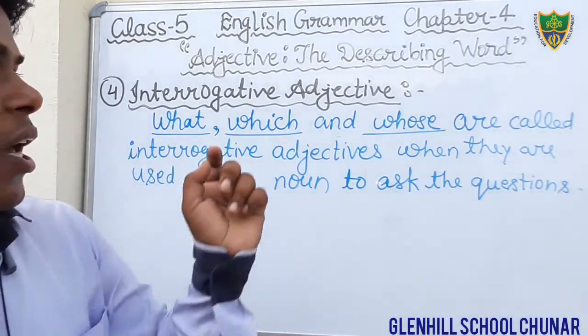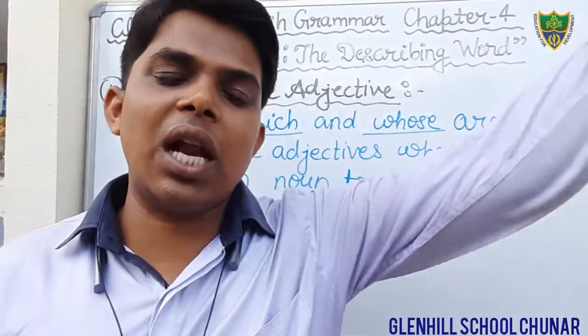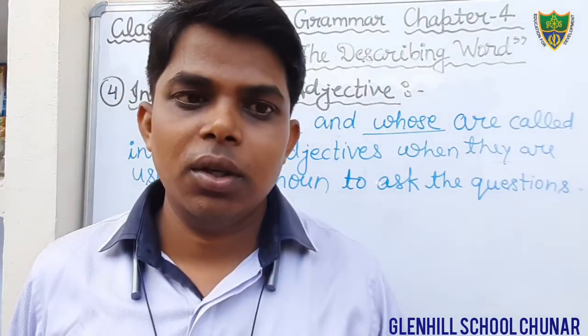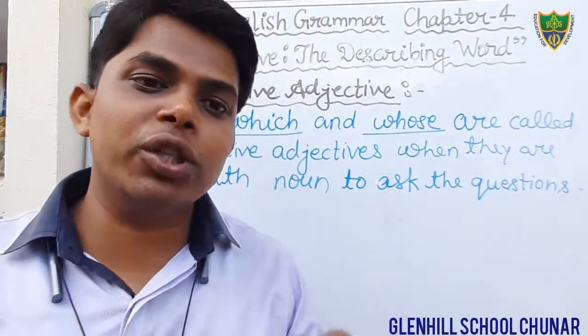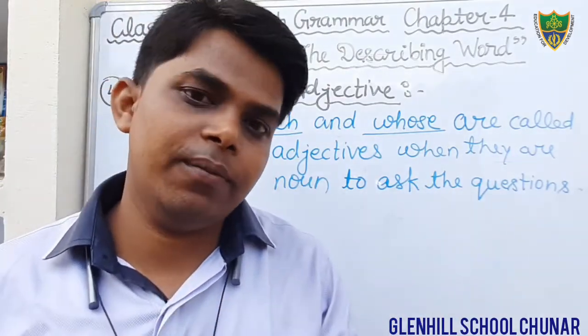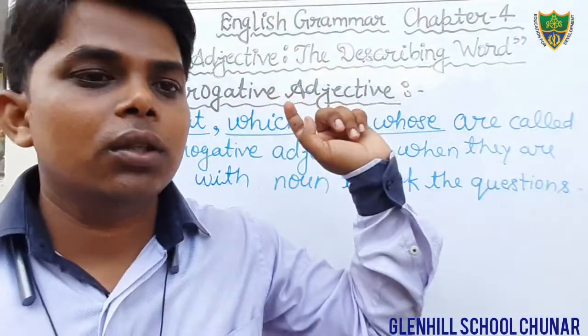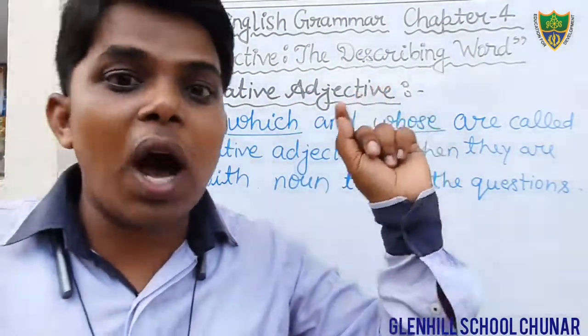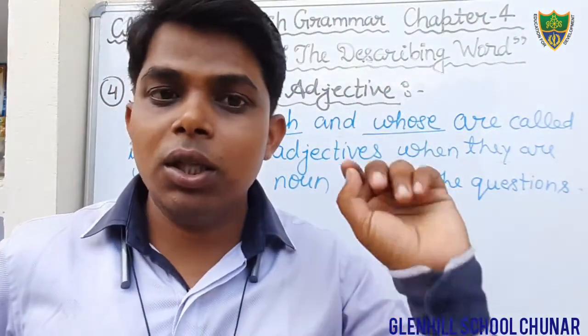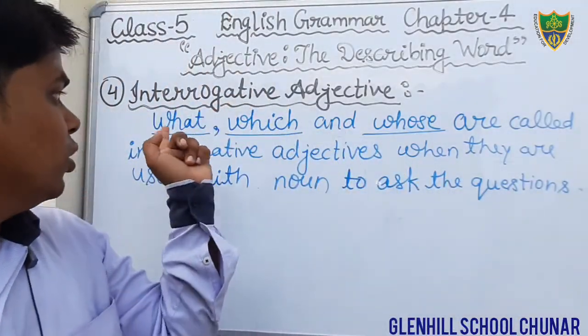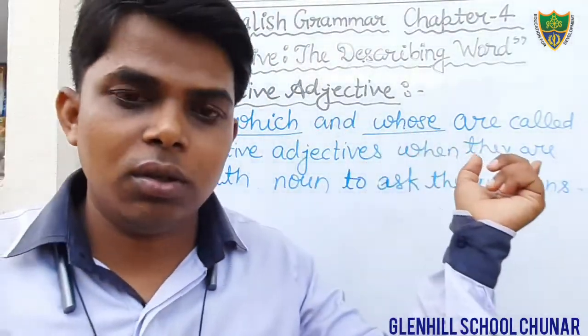As we have read in the previous classes about interrogative pronouns, there we were also using them to ask the question. Here we will also use these interrogative words to ask the question, but there is a very little difference. These words are used before the nouns.